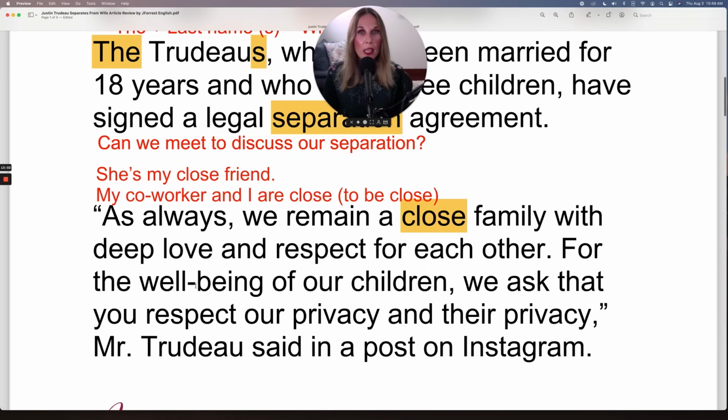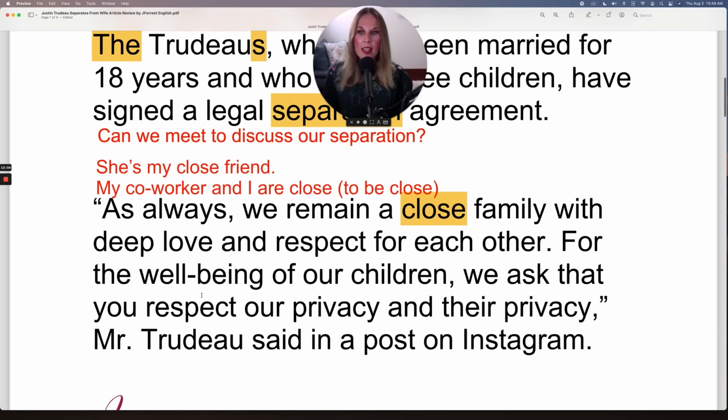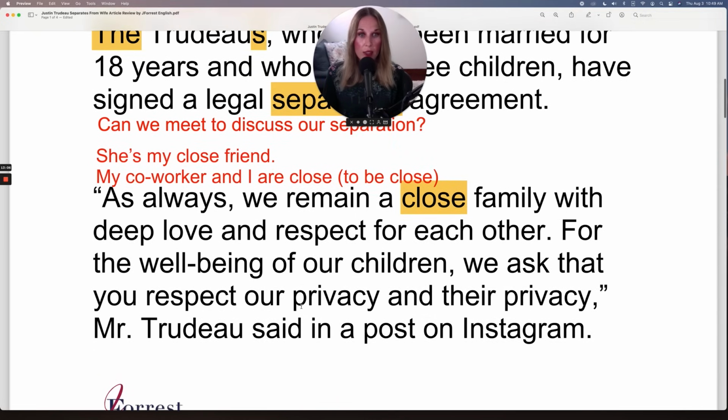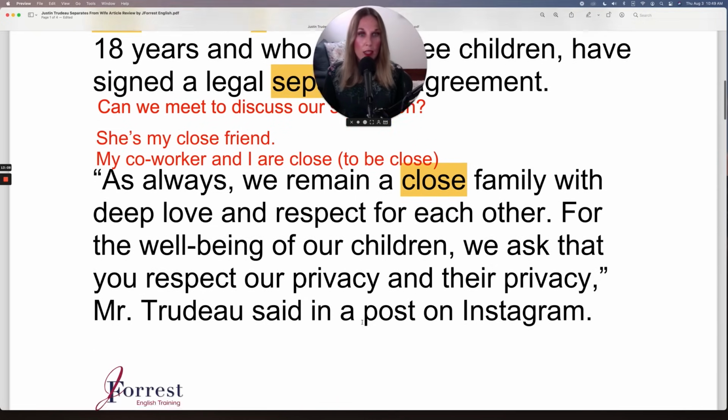For the well-being of our children, we ask that you respect our privacy and their privacy. And I agree with this. This is why I said at the beginning, we're reviewing this article because of the very important vocabulary related to marriage, separation, divorce, which is a must-know in social and, as you can see, even more business conversations.